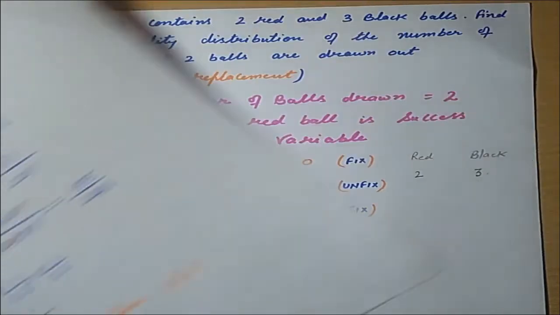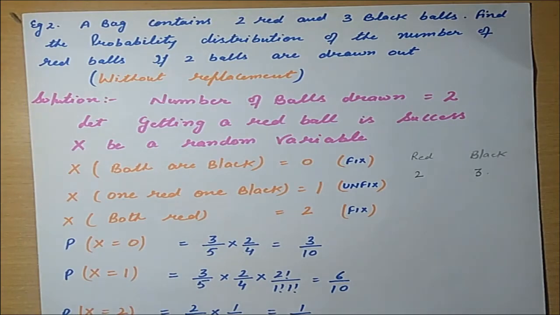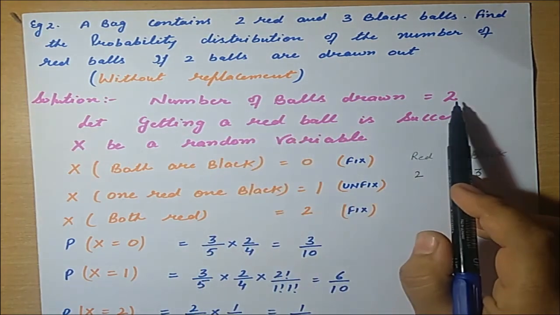Now I am taking one more example here. A bag contains 2 red and 3 black balls. We have to find the probability distribution. Again, probability distribution gives us a hint that we will first consider the random variable. What is the random variable? The number of red balls if 2 balls are drawn out. The number of balls drawn is 2.